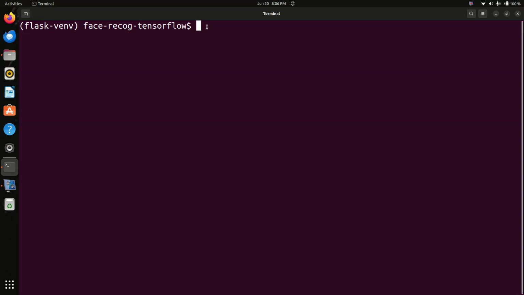Today's video is really interesting and creative. It is all about face recognition using TensorFlow. By watching today's video, you will clear-cut get an idea what is training part and what is dataset part.